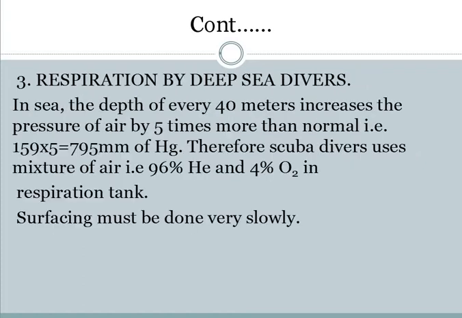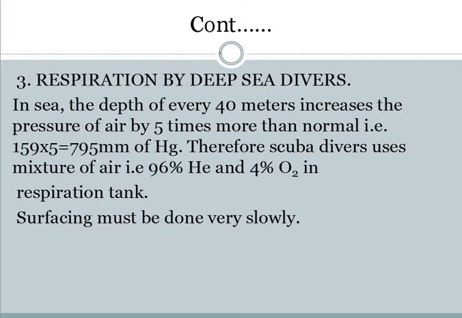The third one is respiration by deep sea divers. At higher altitudes, we have just discussed that pressure decreases. But if we take the sea, every 40 meters of depth increases the pressure of air by 5 times more than the normal one.